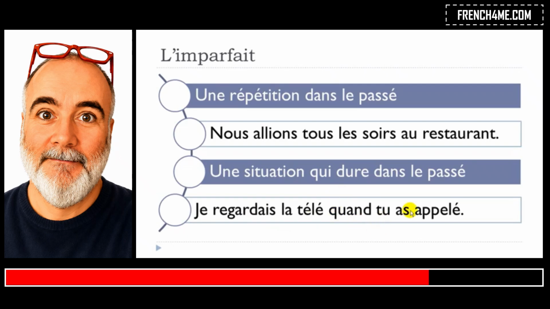When tu as appelé. So appeler is to call on the phone, for instance. In that case, you want to make the difference between something that happens and it's an action. So tu as appelé. And then here you use l'imparfait, because it lasts longer. So je regardais la télé quand tu as appelé.